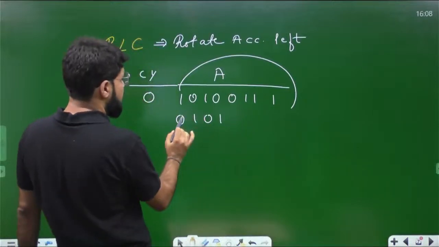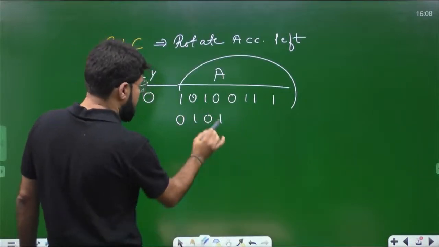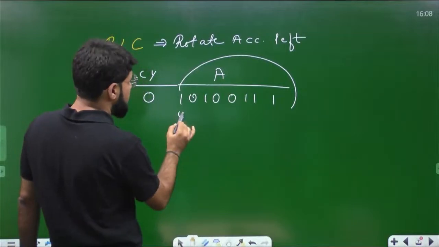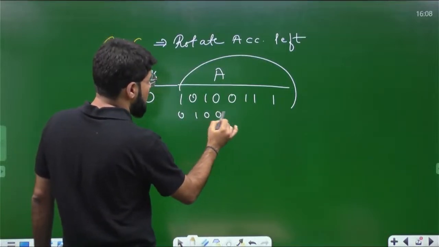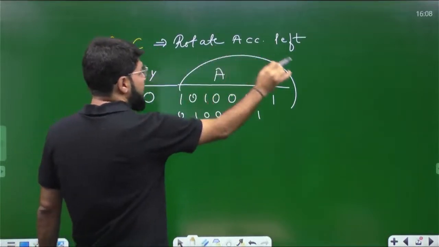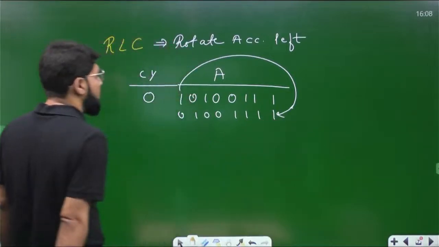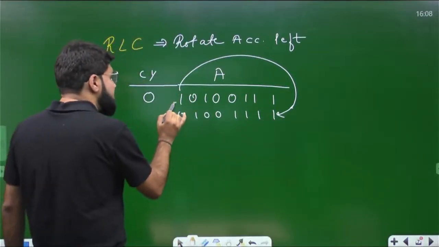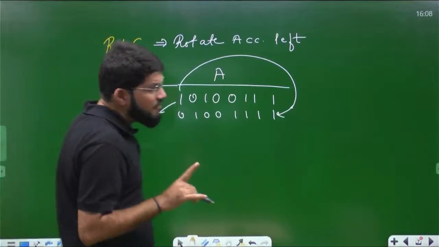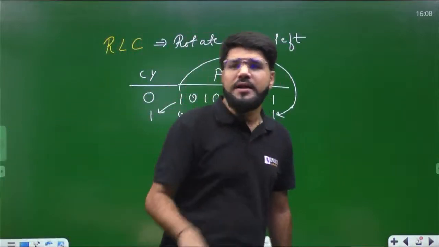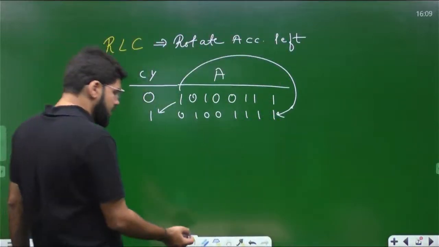Once again, sorry. So 0 1 0, then 0 111, and then this MSB goes to the LSB. This is 1, copied here. At the same time, this MSB goes to the carry also. The carry flag is affected, but not included in the rotate cycle.